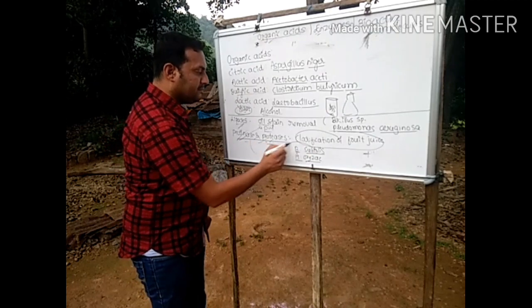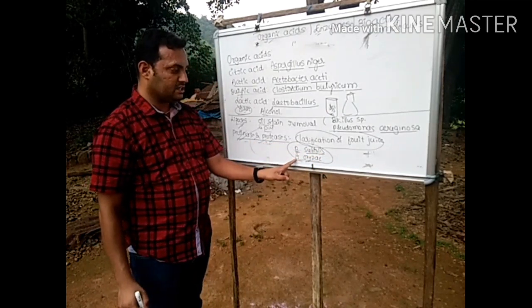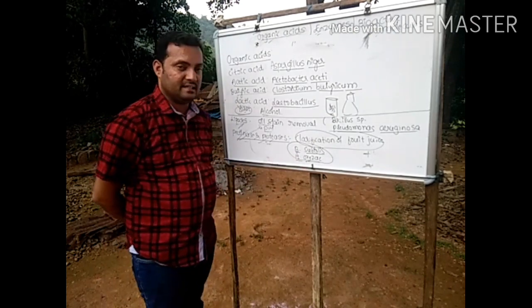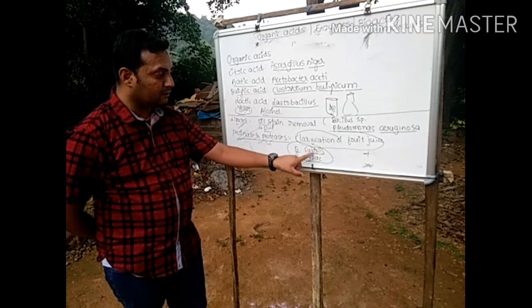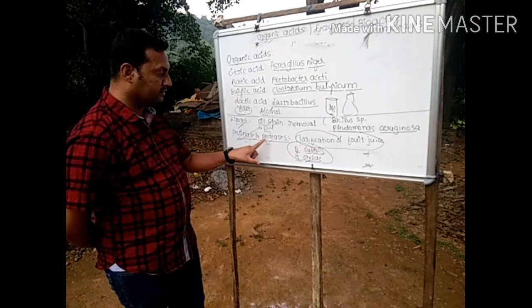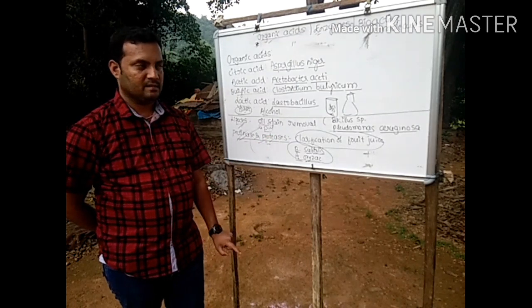How will these enzymes be prepared? By using Bacillus subtilis and Aspergillus oryzae. Aspergillus oryzae and Bacillus subtilis, these two are the organisms that will be used for preparation of pectinases and proteases.